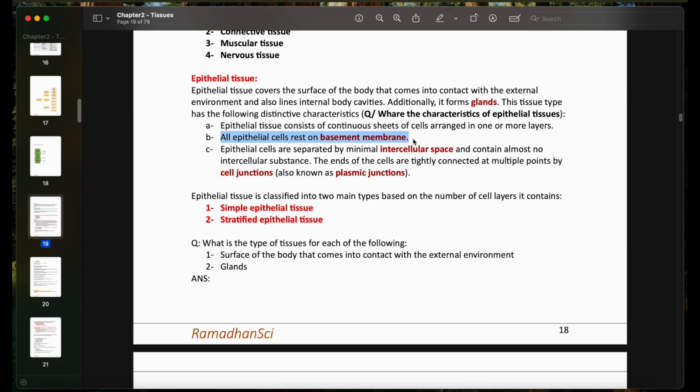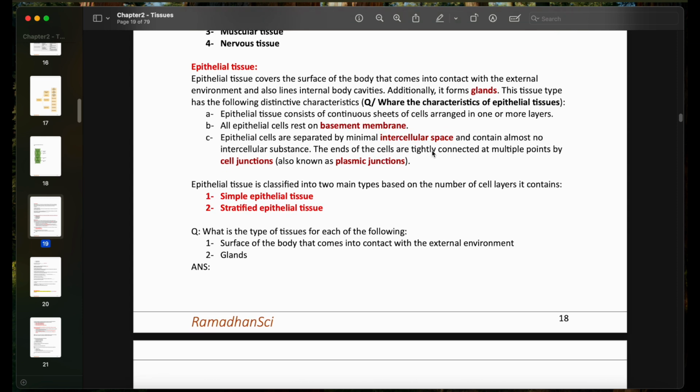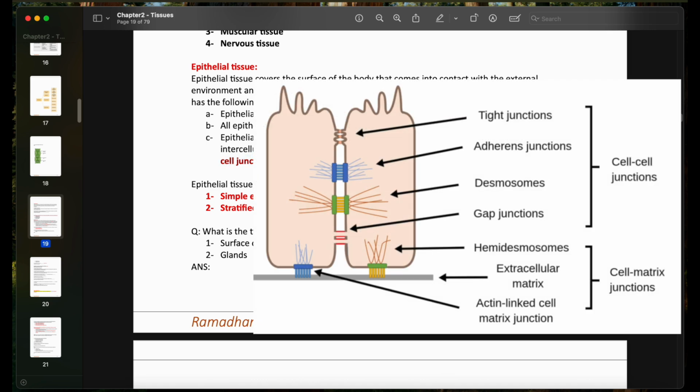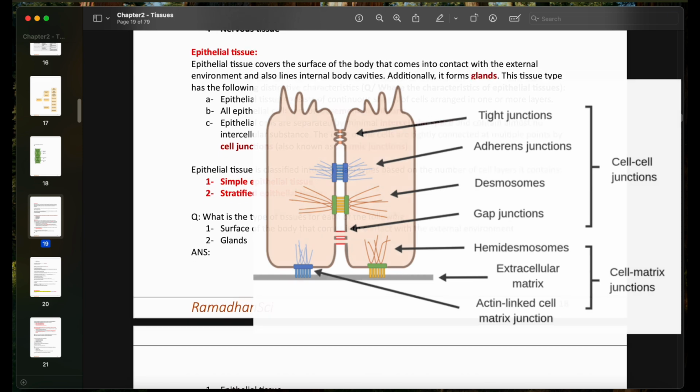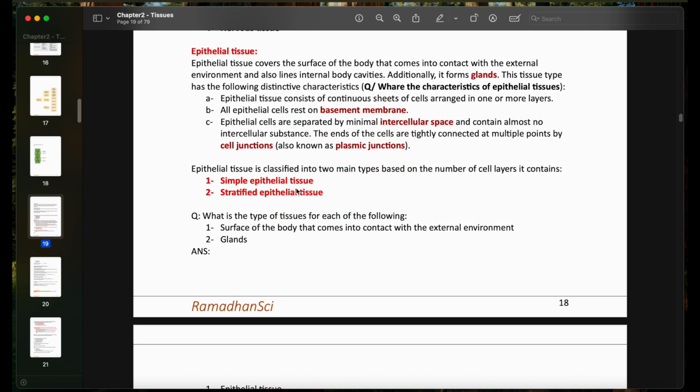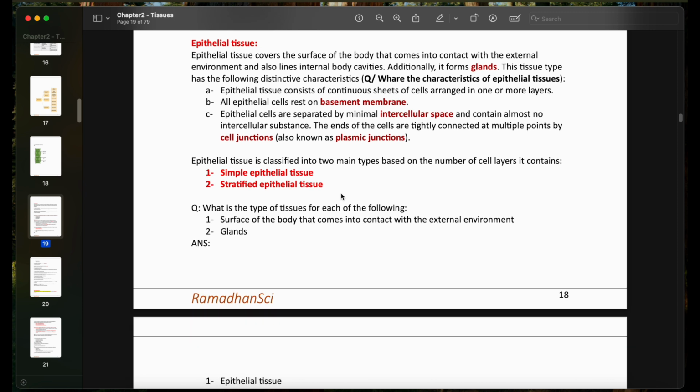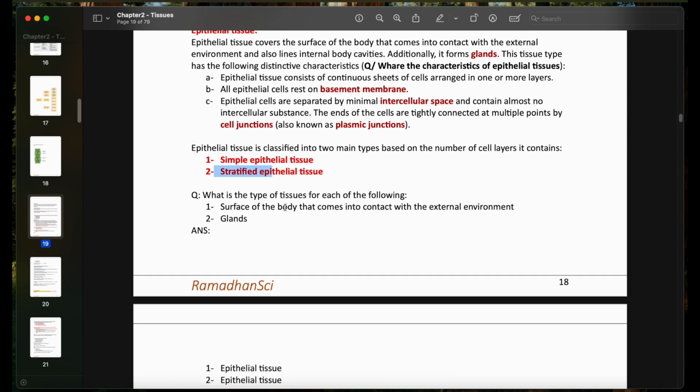Epithelial cells are separated by minimal intercellular space and contain almost no intercellular substance. The ends of the cells are tightly connected at multiple points by cell junctions, also known as plasmic junctions. Epithelial tissue is classified into two main types based on the number of cell layers it contains. As I said, we have simple and stratified epithelial tissues.